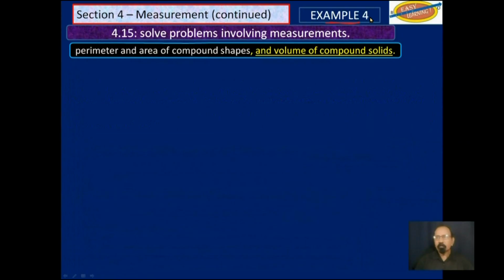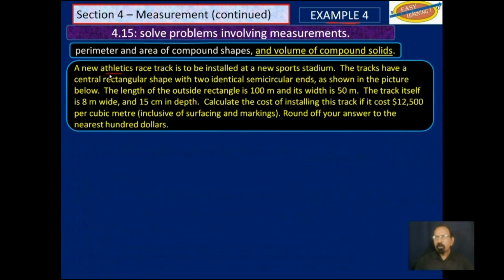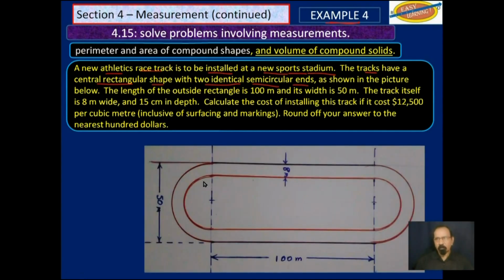Example 4. A new athletics racetrack is to be installed at a new sports stadium. The tracks have a central rectangular shape with 2 identical semicircular ends, as shown in the picture below. The length of the outside rectangle is 100 meters. That is to say, from here to there is 100 meters, and its width is 50 meters. That is to say, the width of the outside rectangle is 50 meters.